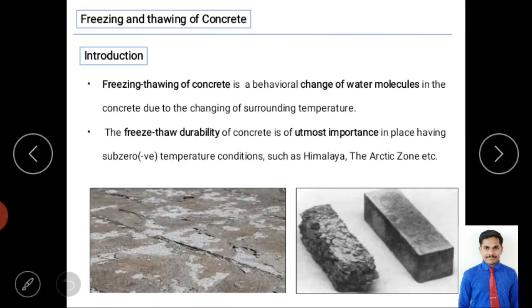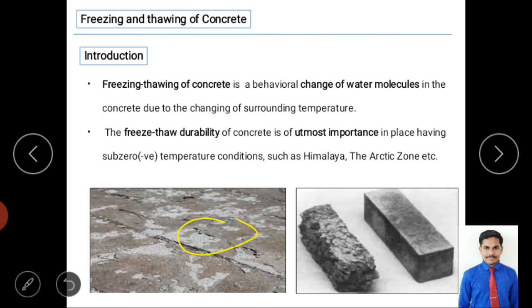So next we'll understand what we mean by this concept, right? As I told, it is not only one action, it is both actions. It is an action of freezing and an action of thawing, and due to this cyclic effect it affects the concrete. You can see in the images here, concrete blocks and even the concrete surface. So due to this action, the durability of the concrete is reducing.